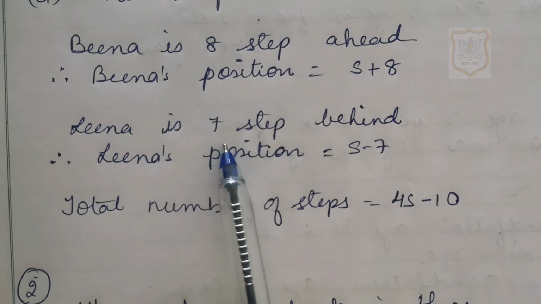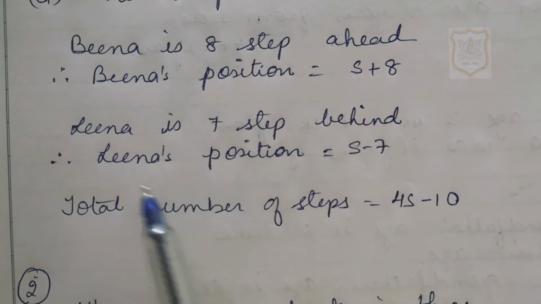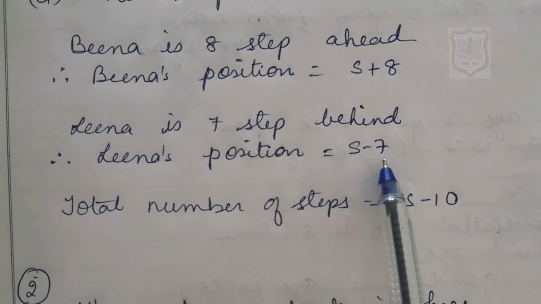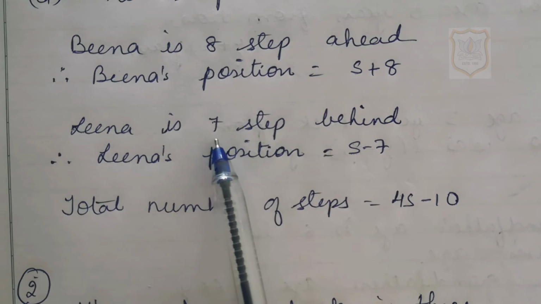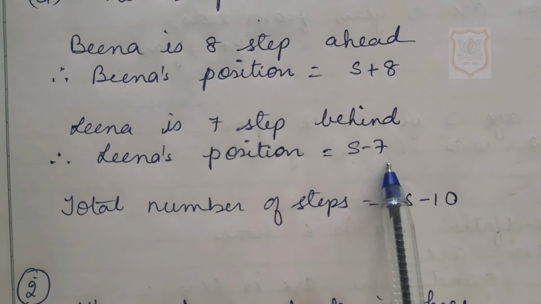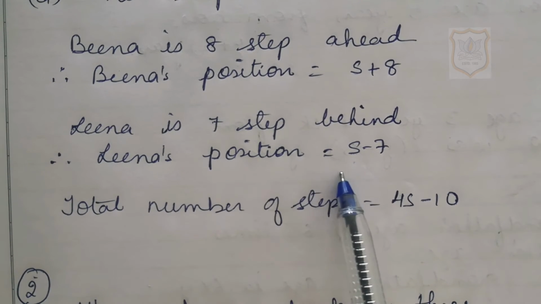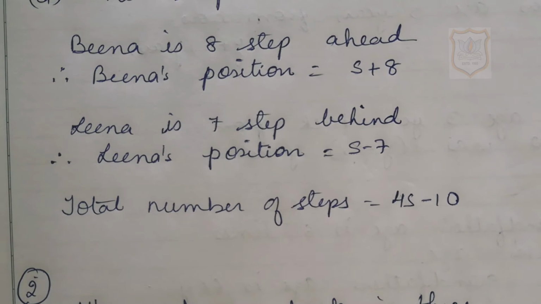Leena is 7 steps behind Meena. So Leena's position will be S minus 7, as Meena's position is S and Leena is 7 steps behind. So we will subtract 7 from S. So Leena's position is equal to S minus 7.